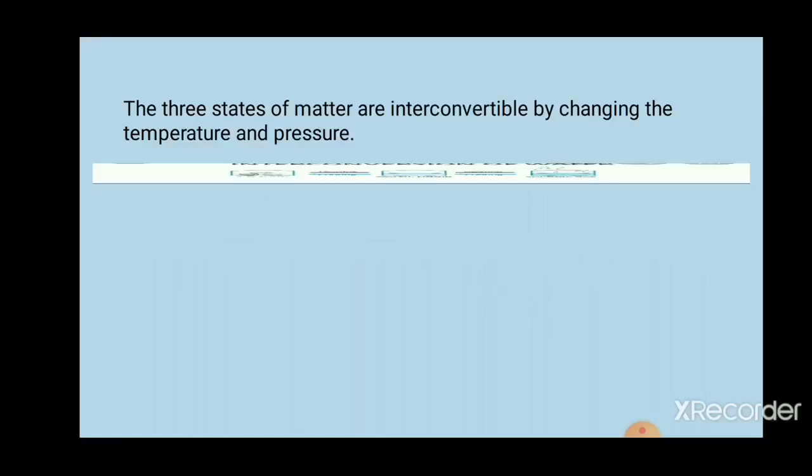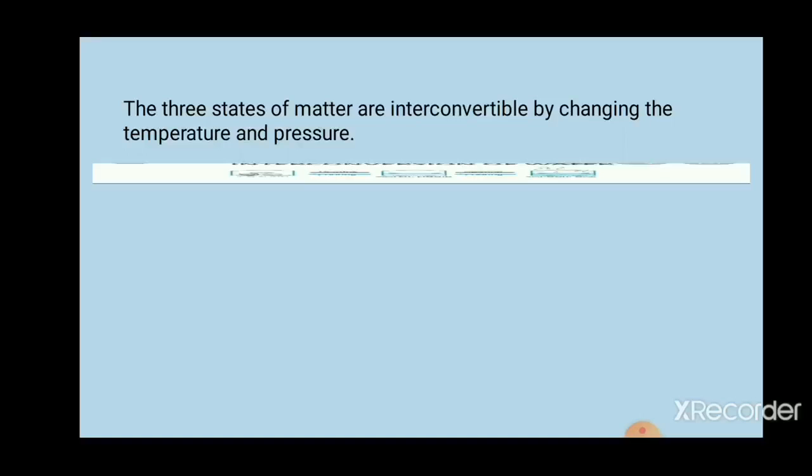These water vapors are considered as a gaseous state. That means solid is converted into liquid and liquid into gaseous state with the help of temperature or heat.